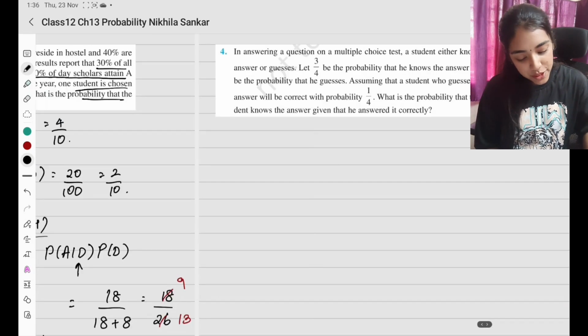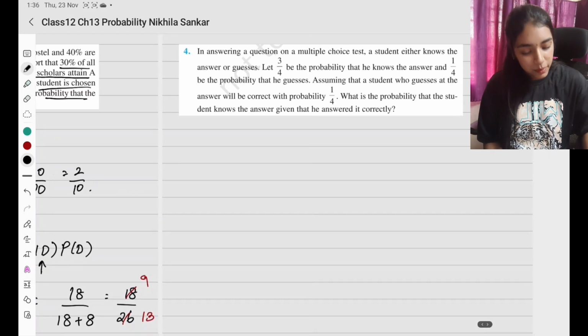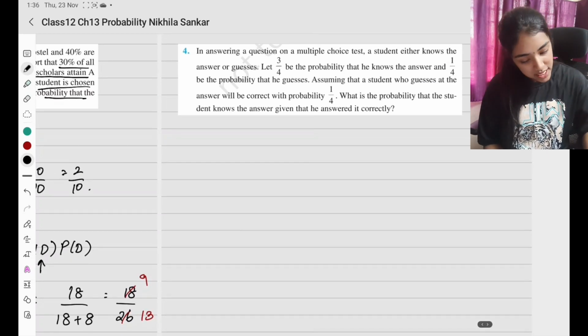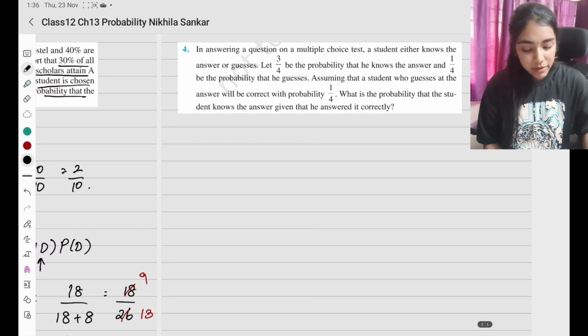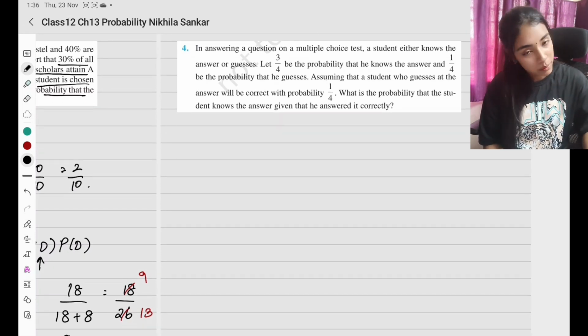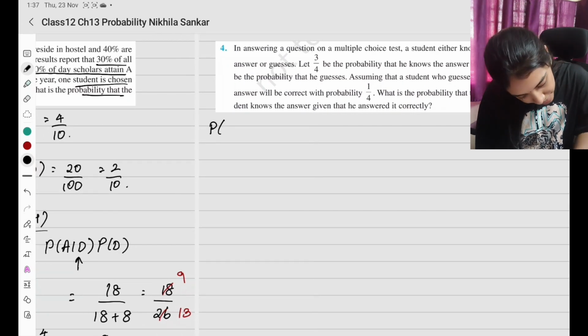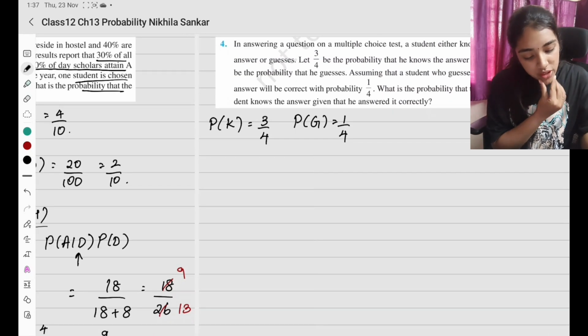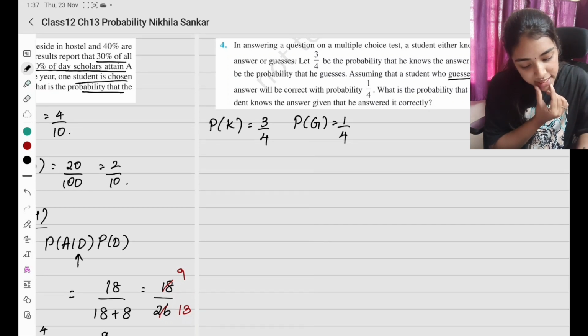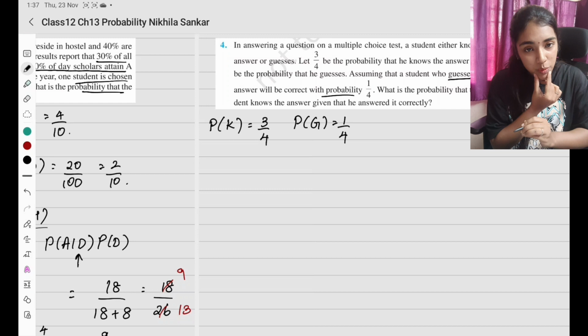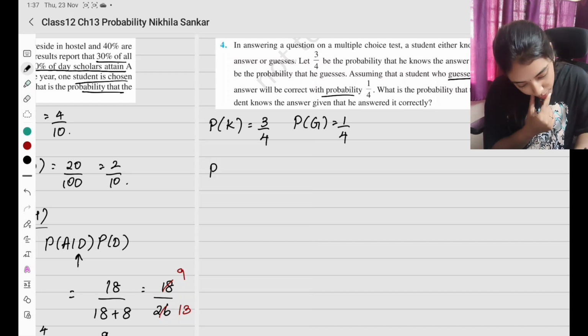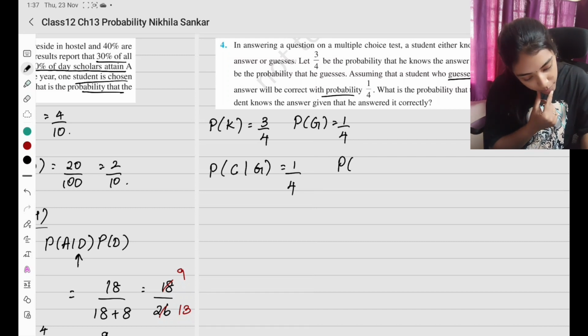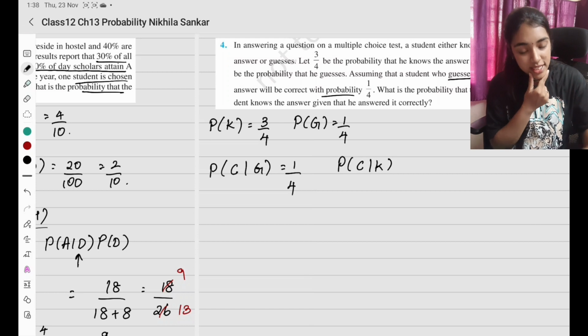Okay, fourth question. In answering a question on a multiple choice test, a student either knows the answer or guesses it. Let 3 by 4 be the probability that he knows the answer and 1 by 4 that he guesses it. So probability that he knows the answer is going to be 3 by 4. Probability of guessing is going to be 1 by 4. Next, assuming that the student who guesses the answer, it will be correct with probability 1 by 4. So probability that the answer is correct given that he is going to guess the answer is going to be 1 by 4.